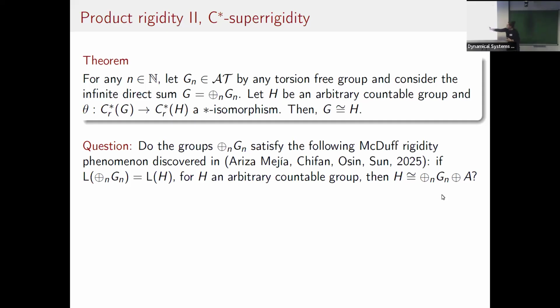If L of this infinite direct sum of Gn is isomorphic to an arbitrary group von Neumann algebra, can you say that H must be of the form this group G direct sum with an ICC amenable group? That we don't know, but this is a new rigidity phenomenon that has been introduced very recently, and it's called McDuff superrigidity.